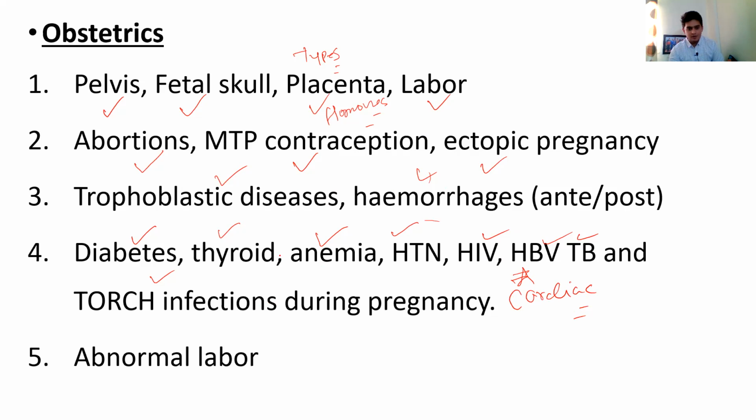And then last, abnormal labor, that is, what is obstructed labor and shoulder dystocia and other things. So this is something that you must know. These are the topics that you should read thoroughly, and then you go to the rest of the topics. So these are the important and must-know topics from obstetrics.